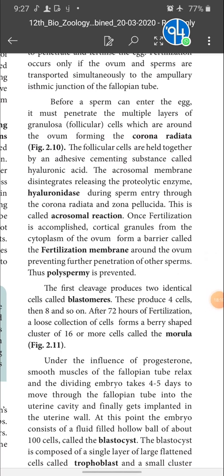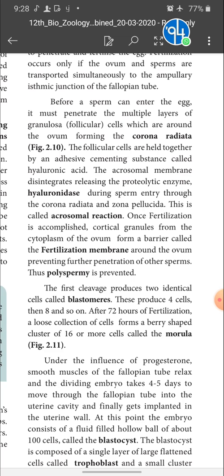The first cleavage produces 2 identical cells called blastomeres. The zygote undergoes cell division and produces 2 identical cells called blastomeres. Next, these 2 blastomeres undergo mitotic cell division and produce 4 cells, then 8 cells, and so on.